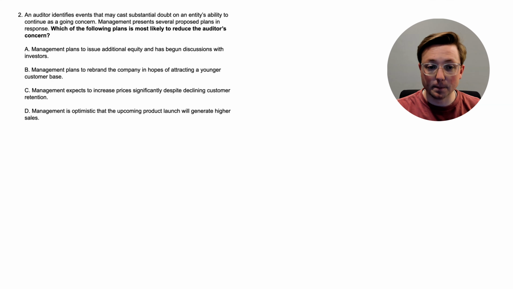Let's go ahead and do it right here. Which of the following plans is most likely to reduce the auditor's concern? Let's go up to the top. An auditor identifies events that may cast substantial doubt on an entity's ability to continue as a going concern. Management presents several proposed plans in response. So which of the following plans is most likely to reduce the auditor's concern? So management's trying to fix this. Let's go through the options.